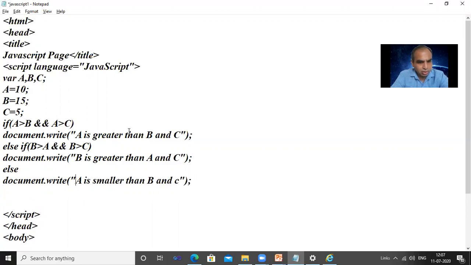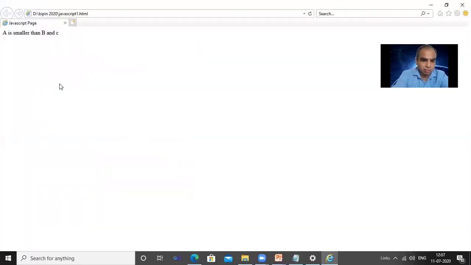Else, if not, then "C is greater than A and B". See that now, only one statement we check. Which one is greater? So greater than A and B. Got it? File save. Refresh now.